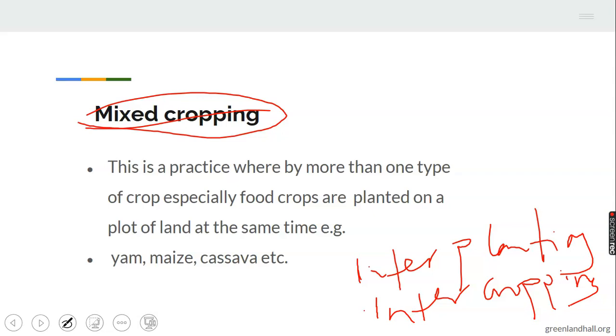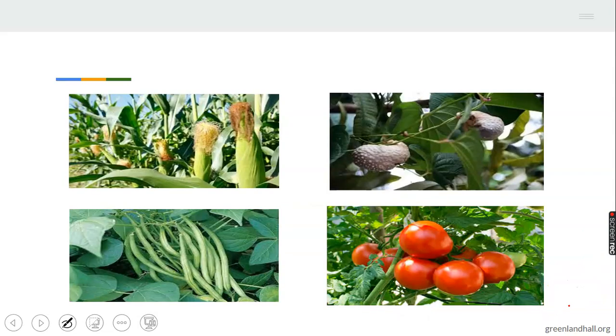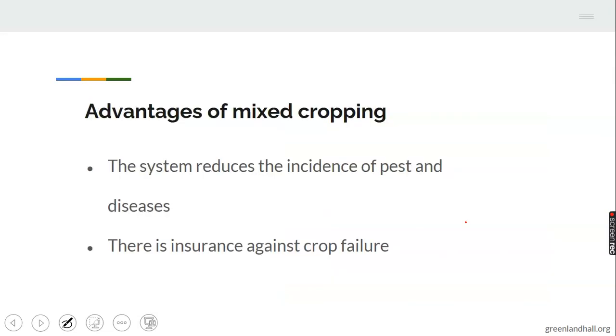The crop planted first is harvested last, and the crop planted last is harvested first under intercropping. Take note of the two types of mixed cropping, interplanting and intercropping. This is just to show you a picture of crops that can be grown under mixed cropping. You have maize, beans, rice, yam, tomato, and so on.